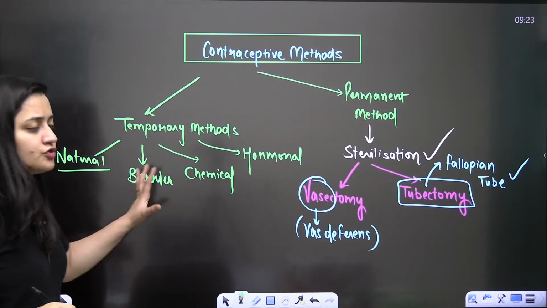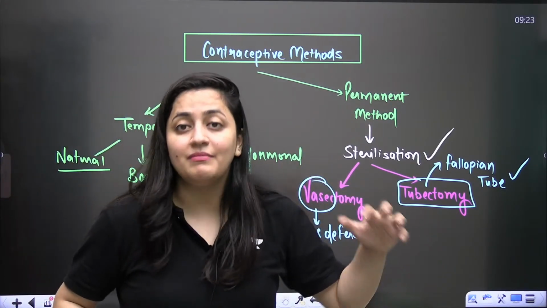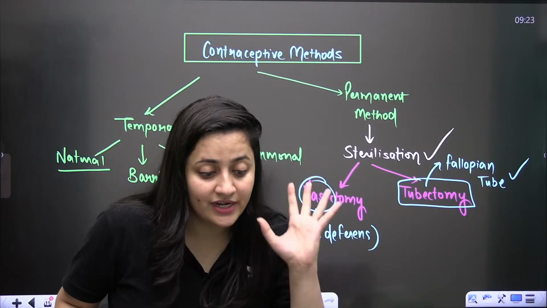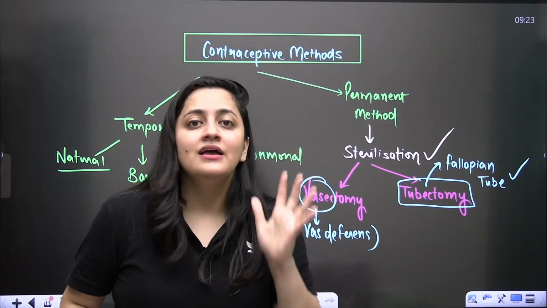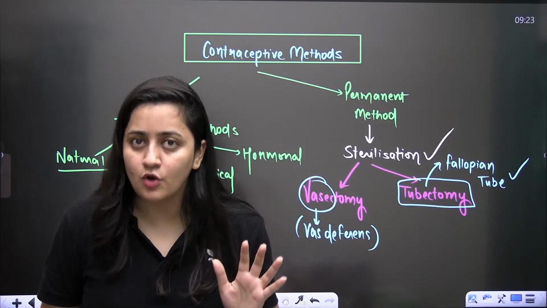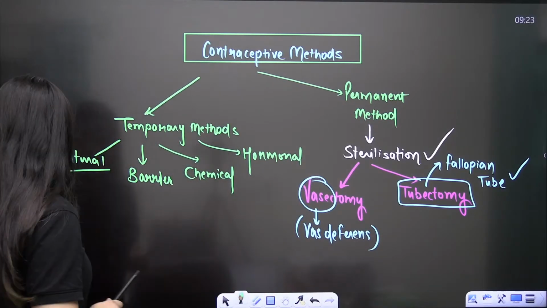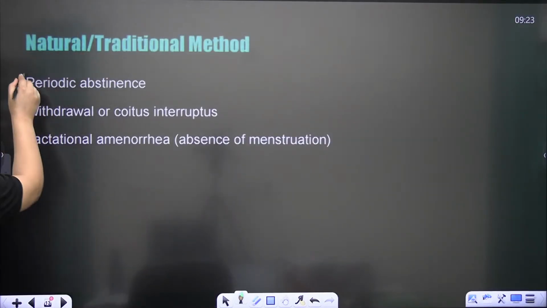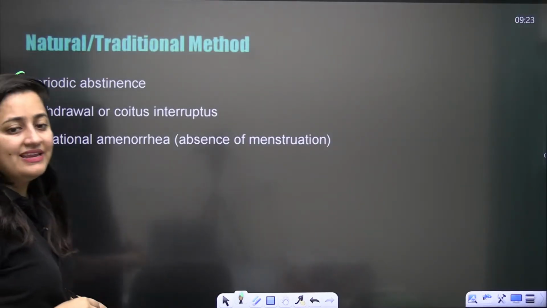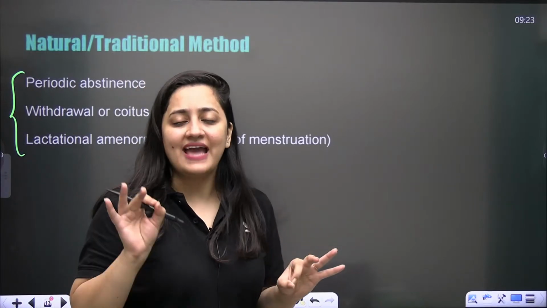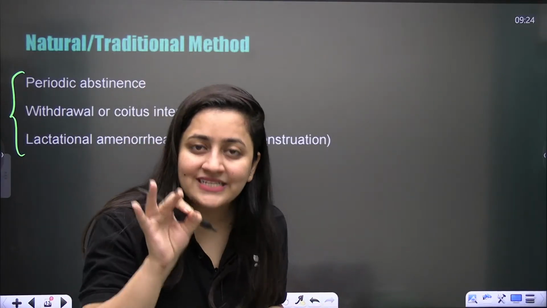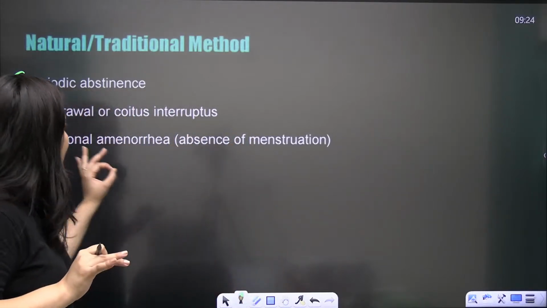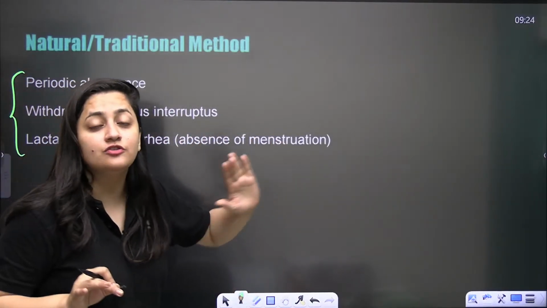So there are so many examples of temporary methods of contraception. Now in the natural or traditional method, these are the three things we have: periodic abstinence, coitus interruptus, also known as the withdrawal method, and lactational amenorrhea, the absence of menstruation.